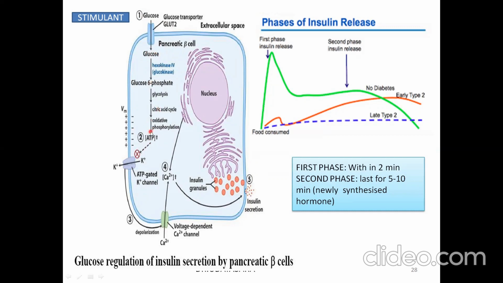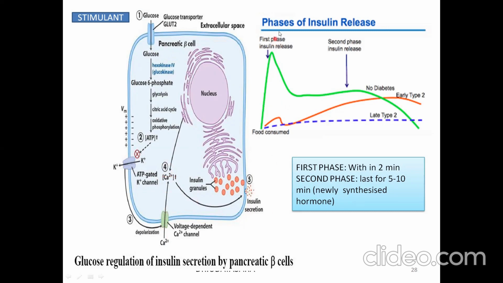ATP is synthesized. This ATP closes the potassium channel. So the ATP-gated potassium channel is closed, and hence there is depolarization of the plasma membrane and opening of the voltage-gated calcium channel, which causes influx of calcium into the beta cells. Increased calcium will cause the exocytosis of the insulin granules.